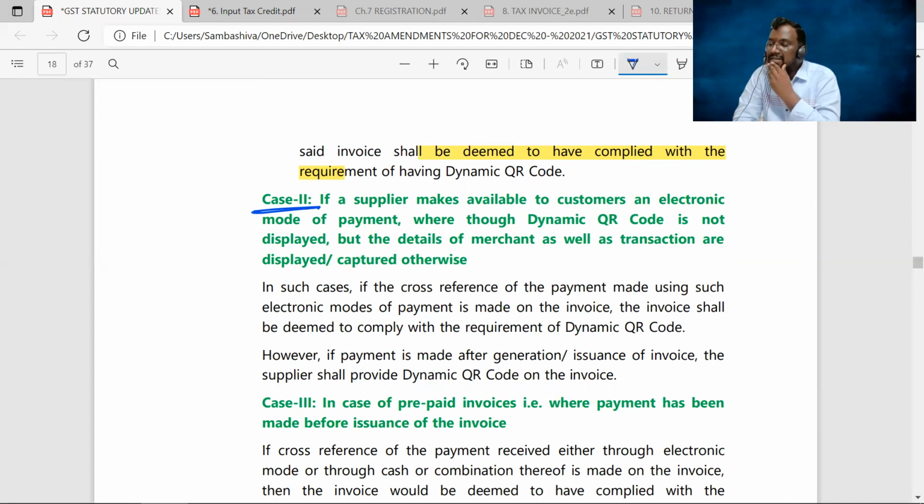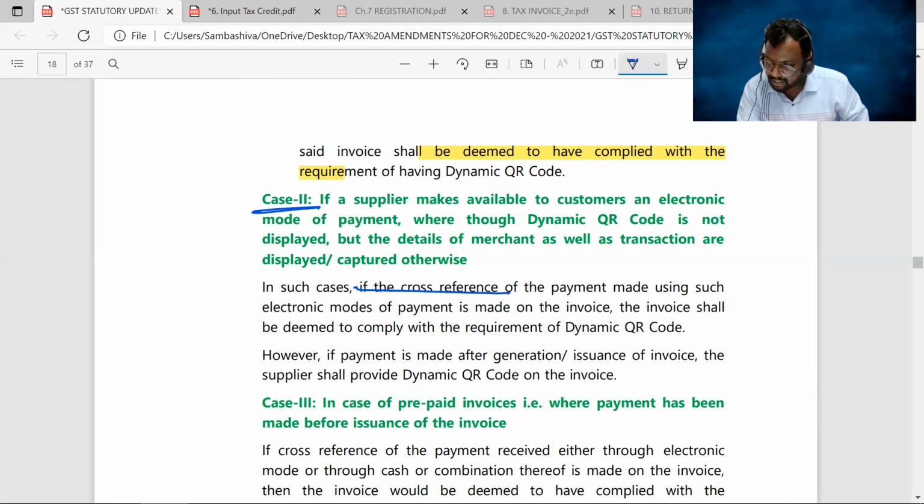So that means the dynamic QR code is not printed on the invoice, but the recipient has made the payment through an electronic mode, right? So UPI, net banking, debit card and credit card. In that scenario also, if the supplier made any cross reference on the invoice, the dynamic QR code provisions are said to be satisfied.